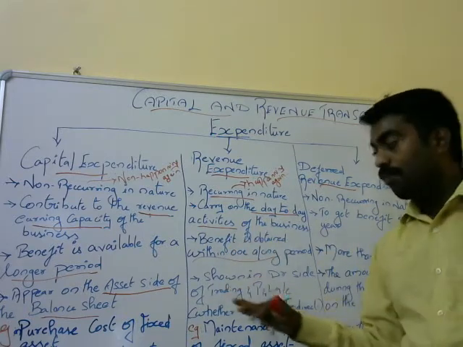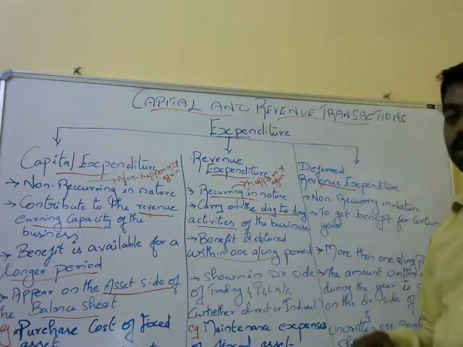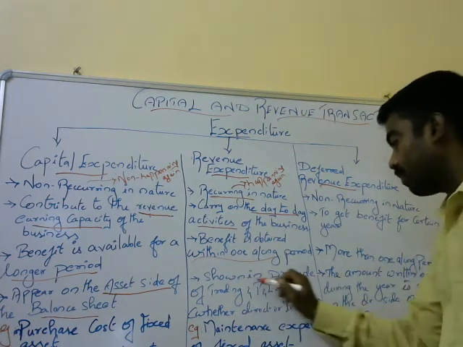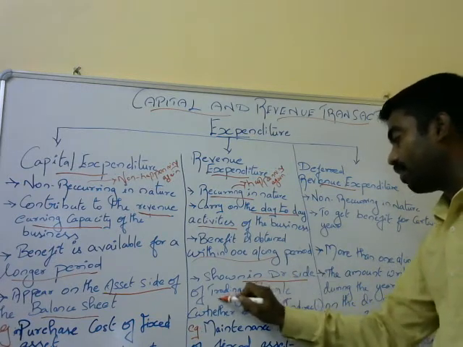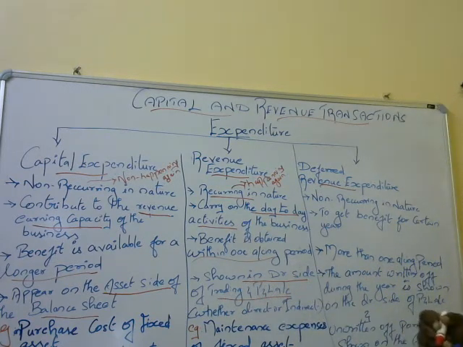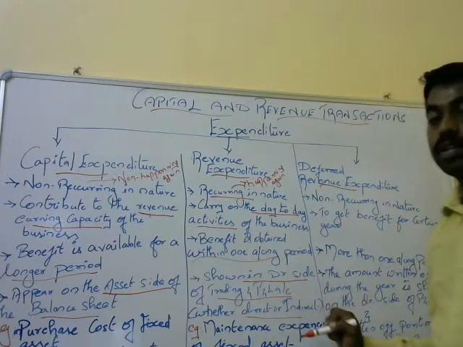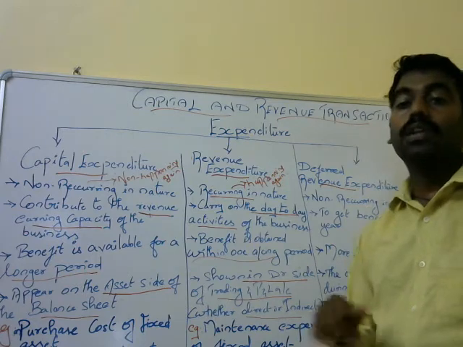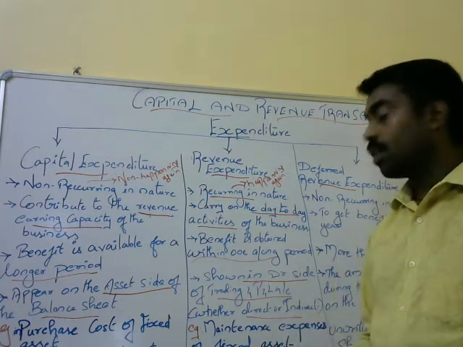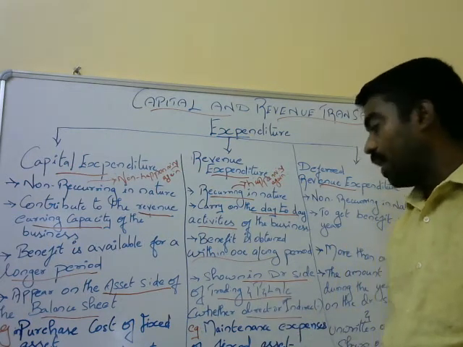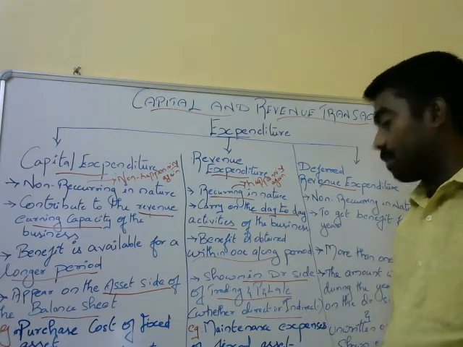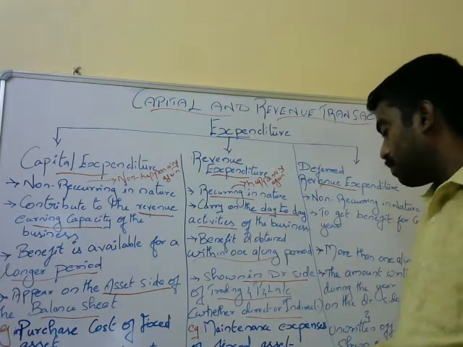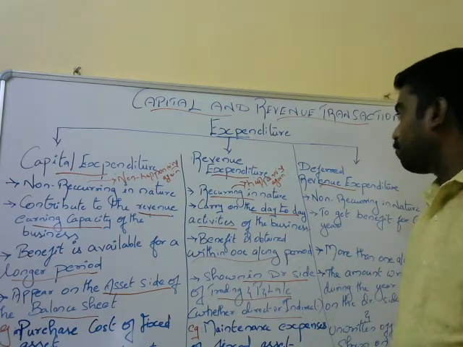The fourth point is where it appears, in the trading and P&L account or the balance sheet. It is shown on the debit side of the trading and P&L account. Based on whether the expense is direct or indirect, a direct expense is shown in the trading account, and an indirect expense is shown in the profit and loss account. Examples of revenue expenditure: maintenance expenses of fixed assets, insurance premium, postage and telegram.